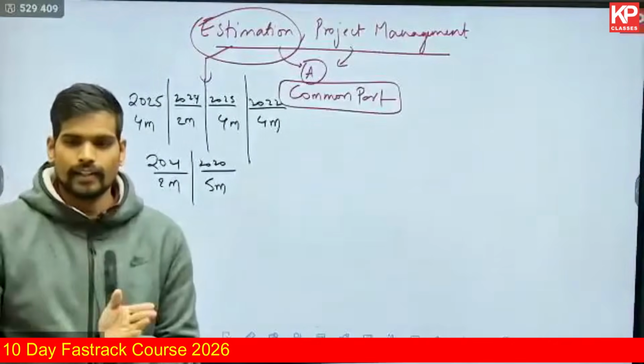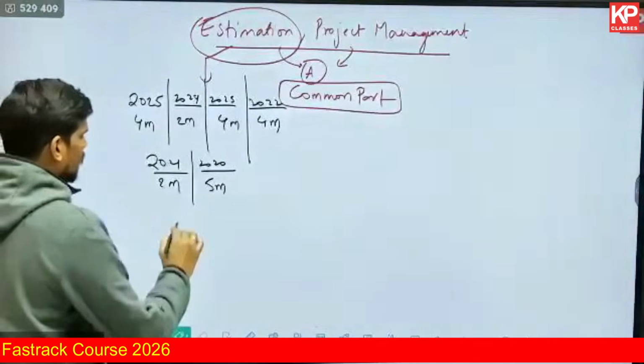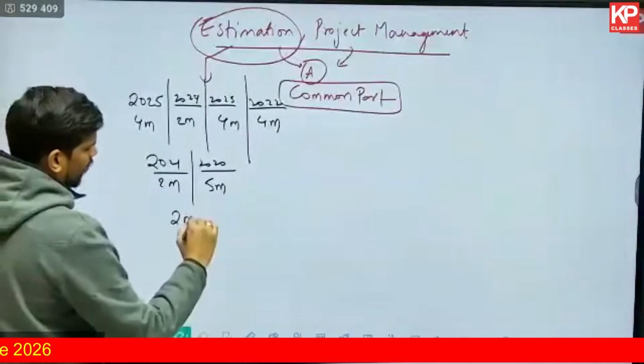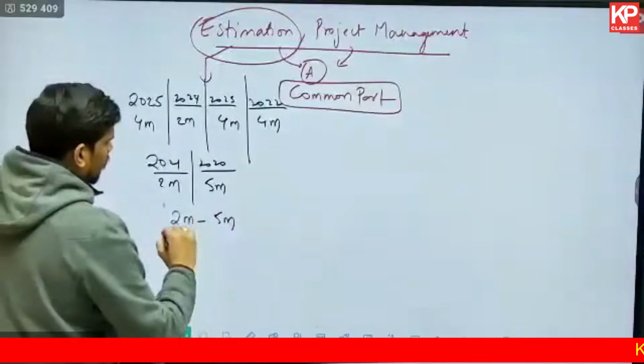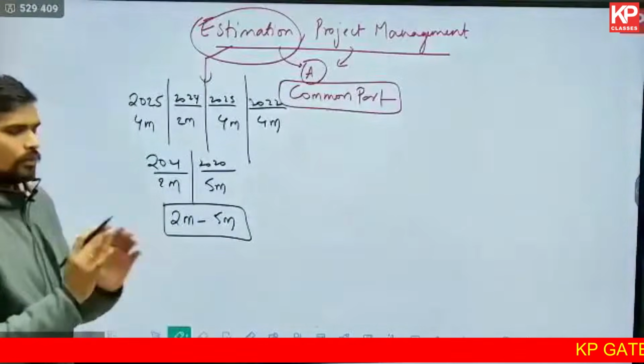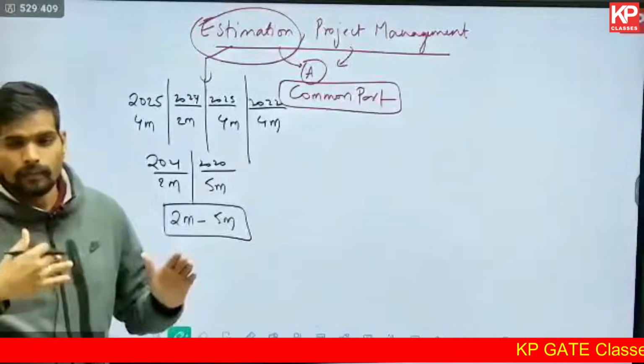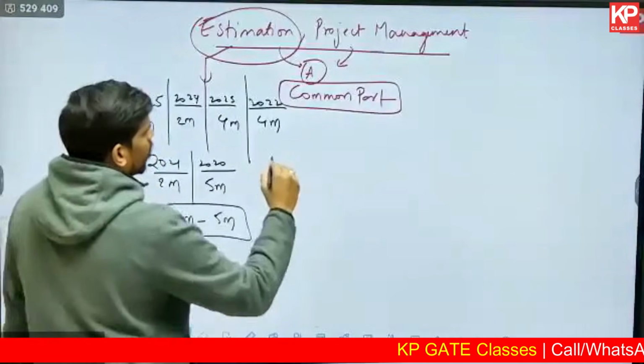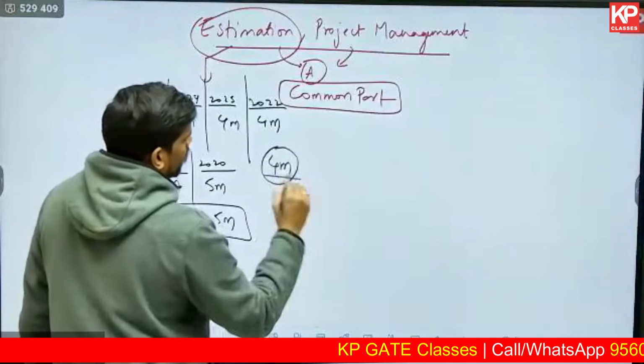So if you look into the last, say, 6 years of papers, there is no year with 0 marks of weightage, but it has ranged anywhere between 2 to 5 marks. You see the number of times you have 4 marks of weightage is even higher. So you can expect around 4 marks of questions from the subject of estimation.